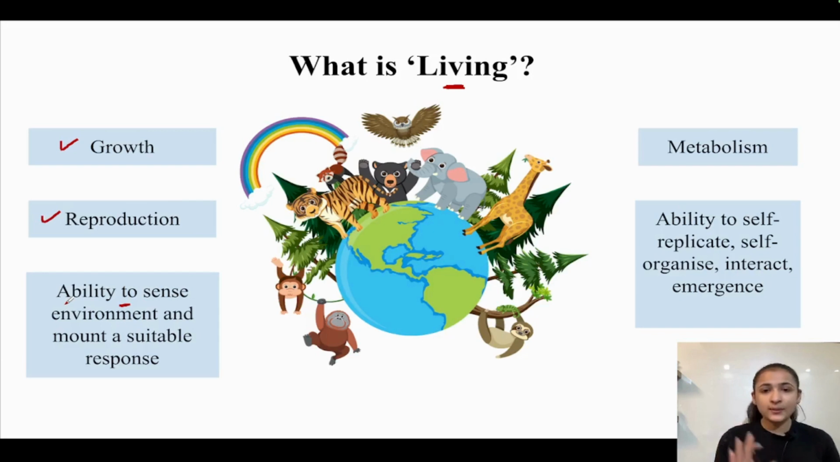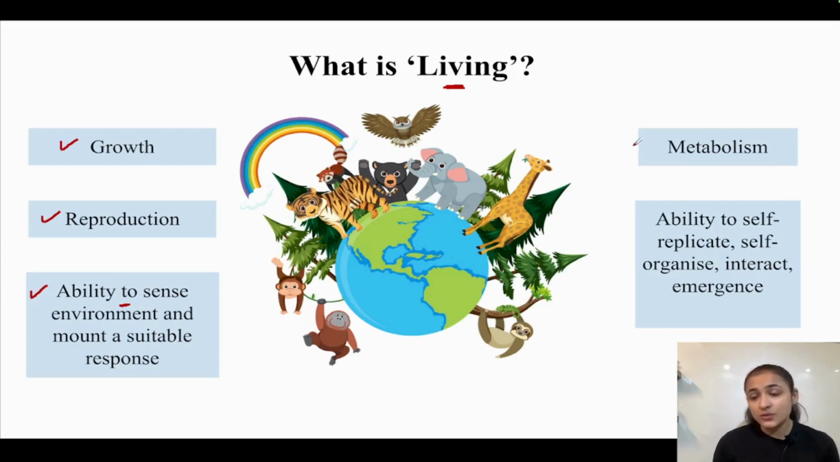For example, if I am a living organism and I touch something that is hot, automatically by reflex action, I will retract my hand. Why would I retract my hand? Because I have the ability to sense the environment, because I'm a living organism. So after touching the hot object, I retracted my hand, which can be considered a suitable response. So the ability to sense the environment and mount a suitable response is also one of the unique features of living organisms.